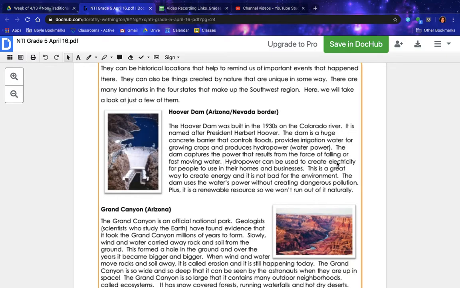Hydropower can be used to create electricity for people to use in their homes and businesses. This is a great way to create energy and it is not bad for the environment. The dam uses the water's power without creating dangerous pollution. Plus, it is a renewable resource, so we won't run out of it naturally.